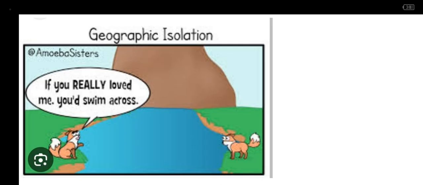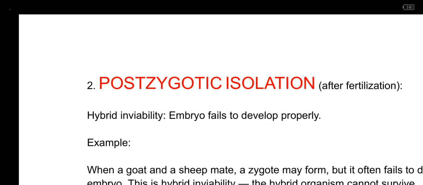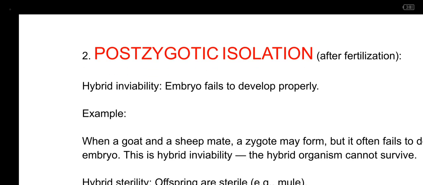So now, when we move away from that, we should look at what we call post-zygotic isolation. So just as the name entails, post meaning after fertilization has taken place. After fertilization has taken place, there is isolation. So here, you must be very careful in everything that I'll be saying. Most of them just begin with hybrid. So we have hybrid inviability.